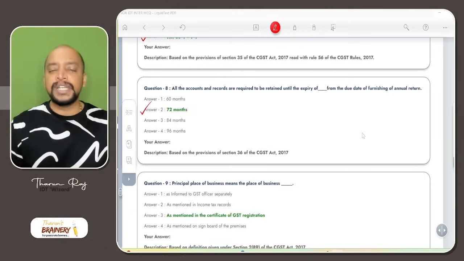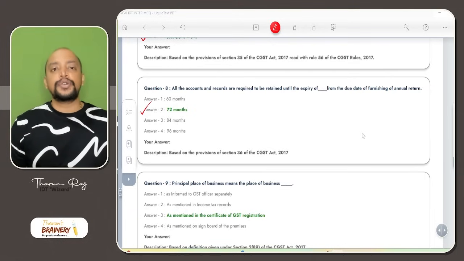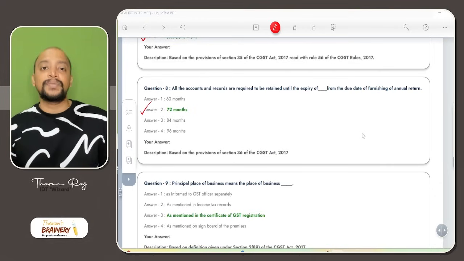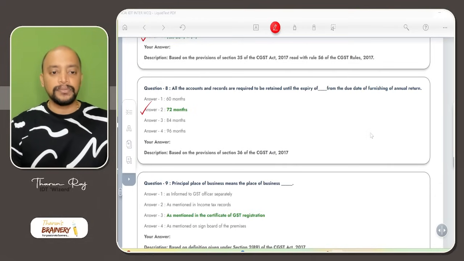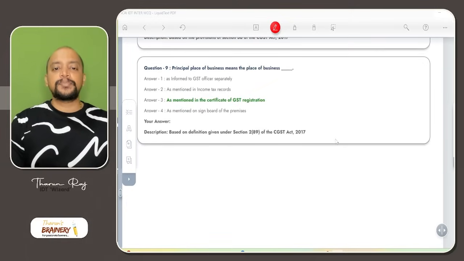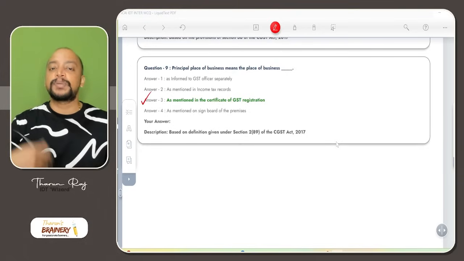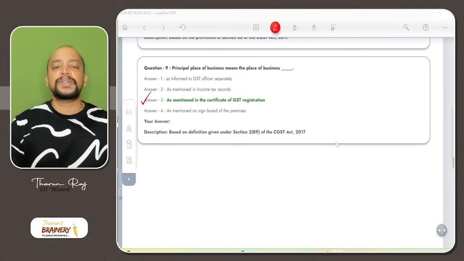Suppose if we go for appeal, then 72 months from the due date of furnishing annual return for the relevant financial year, or 1 year from the outcome of that appeal, whichever is later. Then principal place of business means the place of business as mentioned in the certificate of registration as principal place of business.